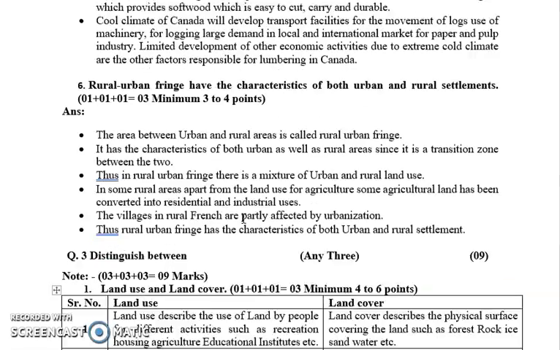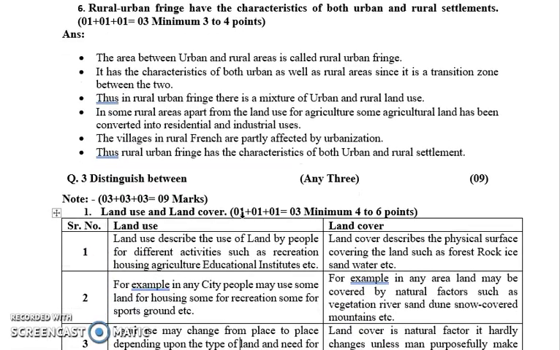Next is rural-urban fringe, which has the characteristics of both urban and rural settlements. Now rural-urban fringe itself is an area which connects the urban area with the rural area. It is a transition zone where you can see some mixed qualities of urban and mixed qualities of rural. Because of that, it is medium developed and it is getting converted into residential area or industrial area based on the developments.